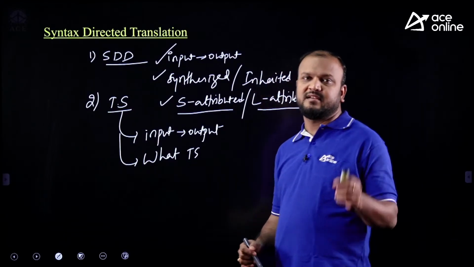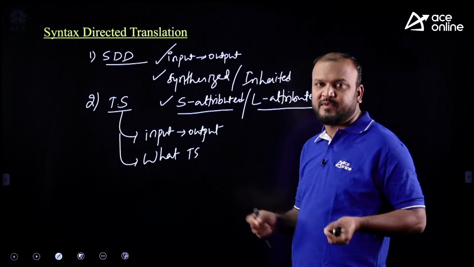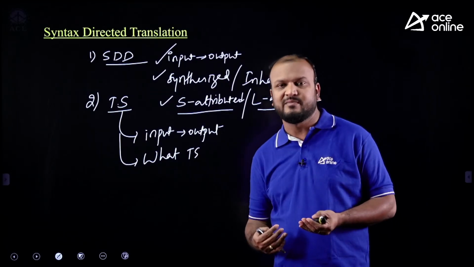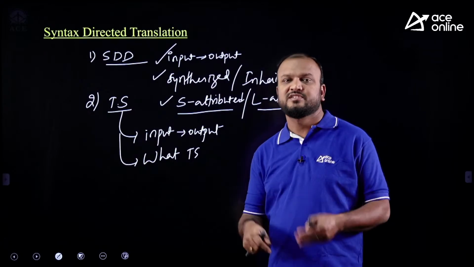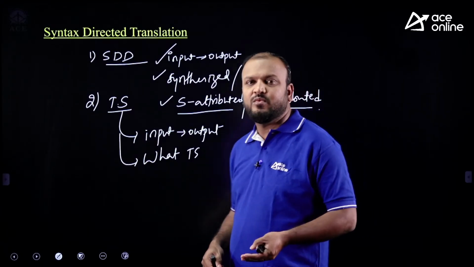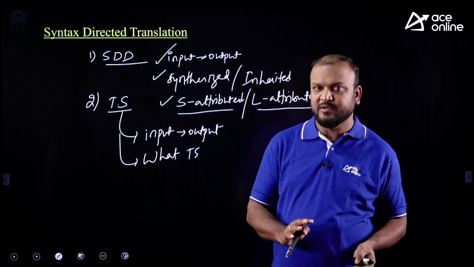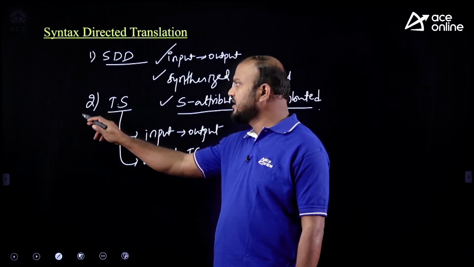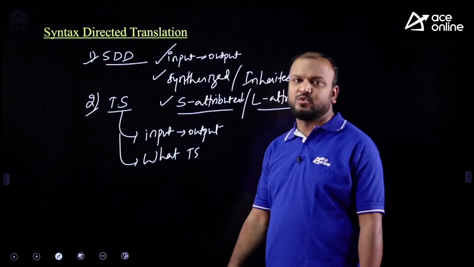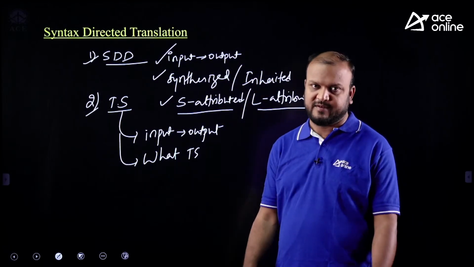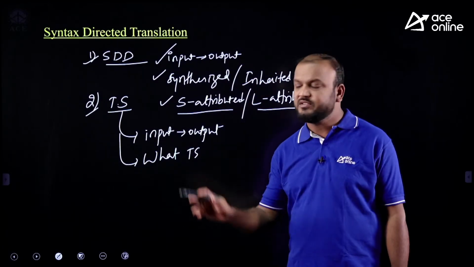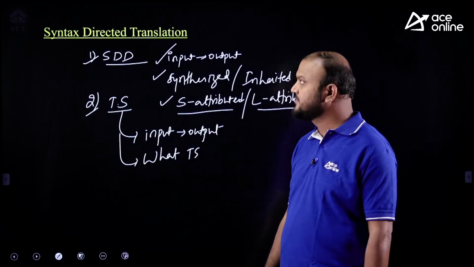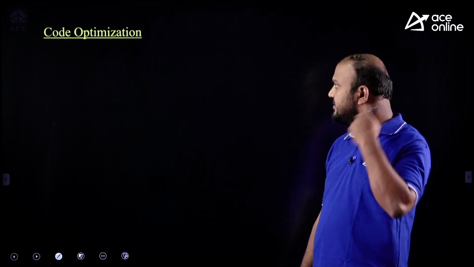How to analyze it? Randomly you can generate some input sentence and evaluate the semantics according to the translation scheme given and see what output it is generating for some random input, and based on that you can give some conclusion. Okay. These are the two topics. From these two topics mostly you can expect a question, right? 90% you can expect a question from one of these two topics. Next.